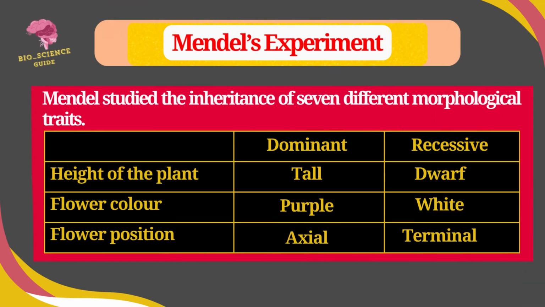Mendel studied the inheritance of 7 different morphological traits. Height of the plant consists of 2 alternative forms: tall shows dominant and dwarf shows recessive. Flower color, in which purple is the dominant and white is the recessive form. Flower position, in which the axial position of flower is the dominant and flowers in the terminal position is recessive in form.